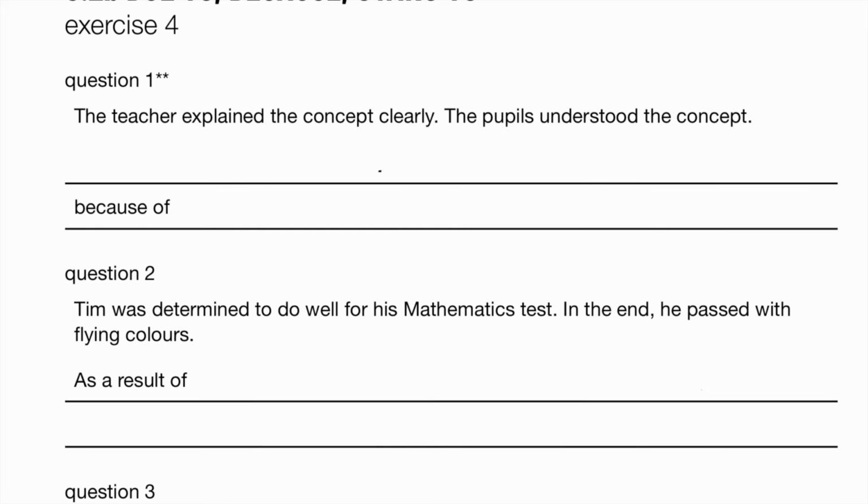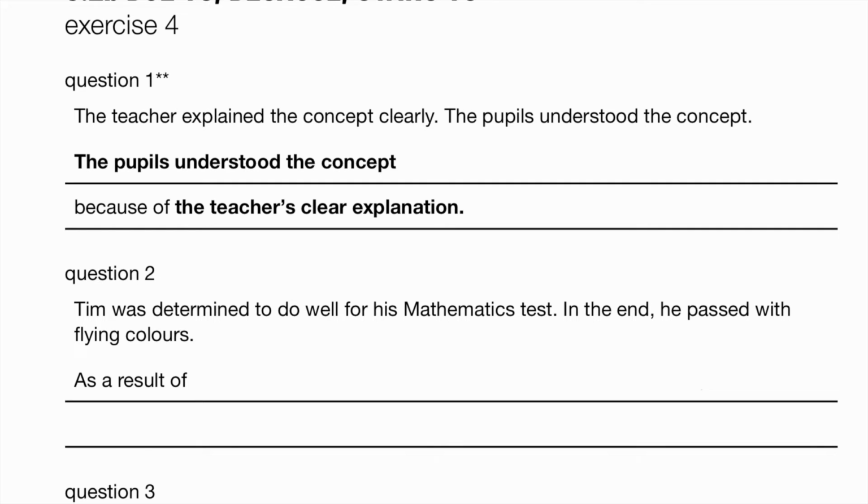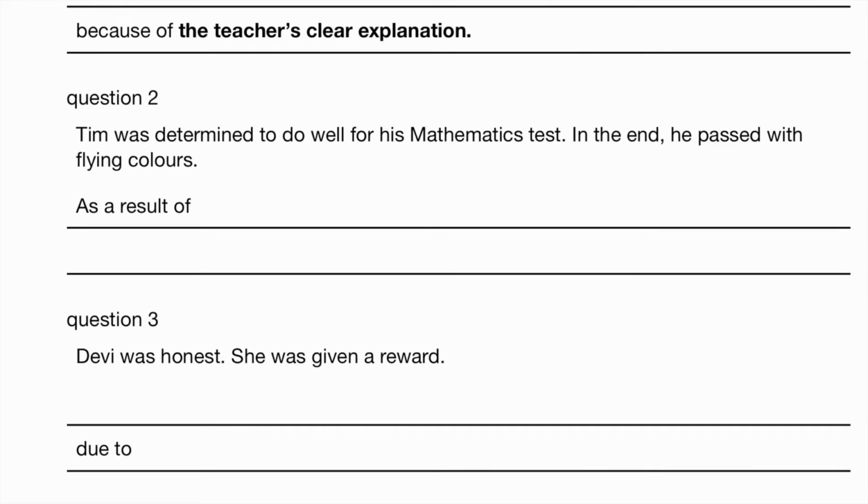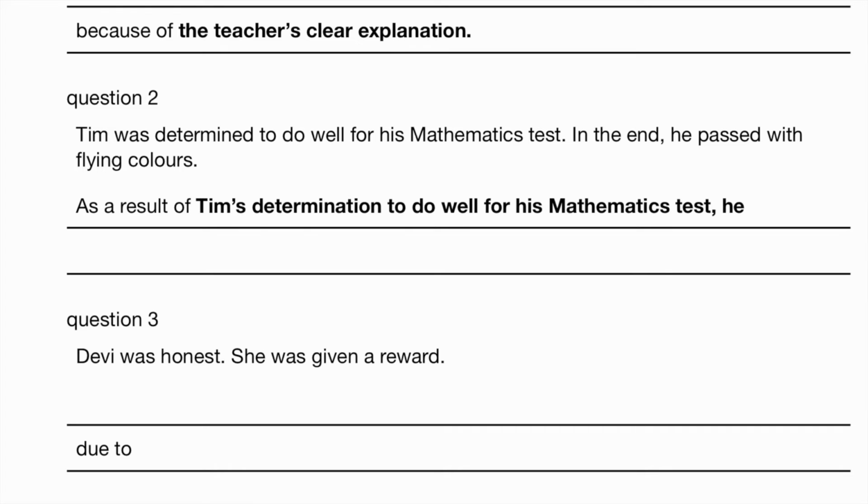The teacher explained the concepts clearly. The pupils understood the concepts. Now, this is a 2-star question, level 2. So because of the teacher's clear explanation. Tim was determined to do well. So the noun form to be used here is, as a result of Tim's determination to do well for his mathematics test, he passed with flying colors.